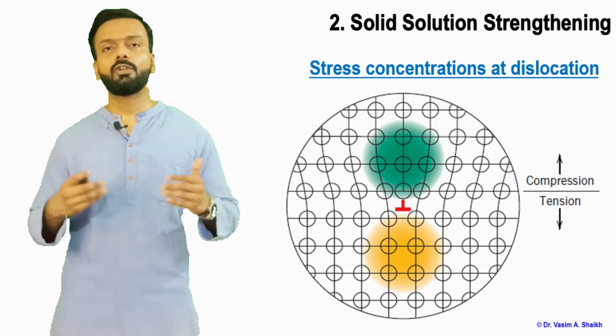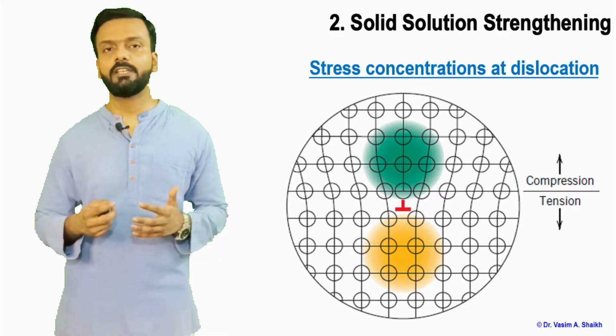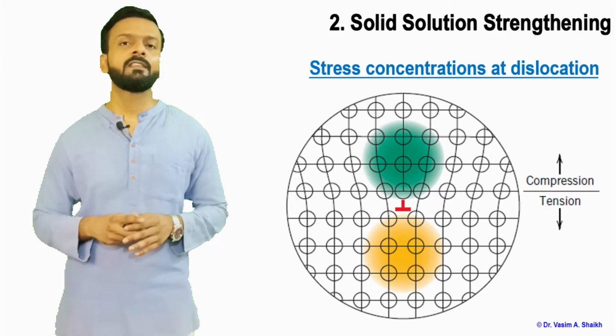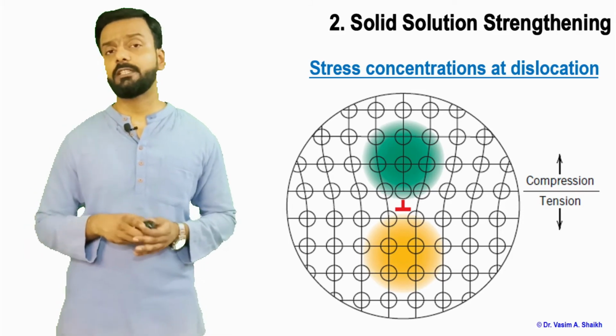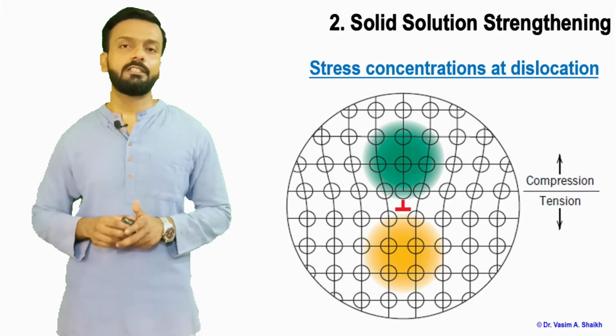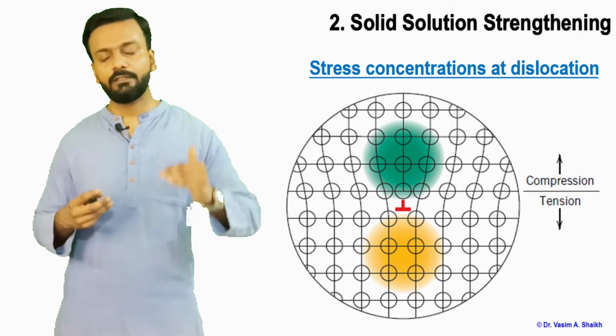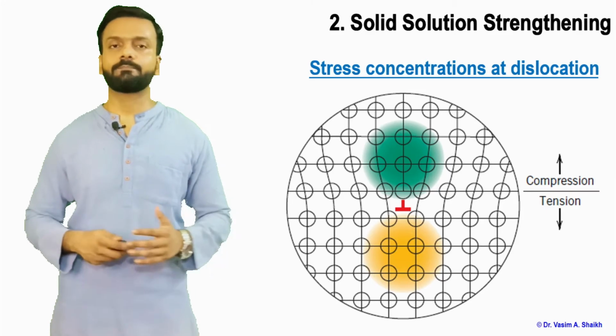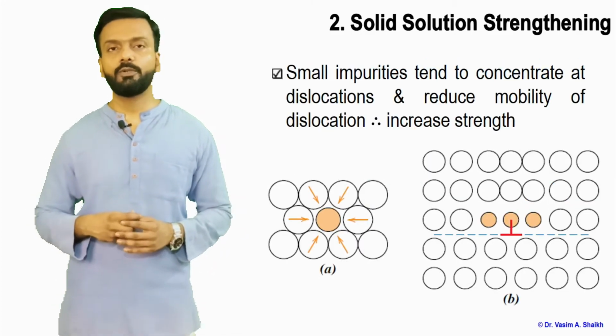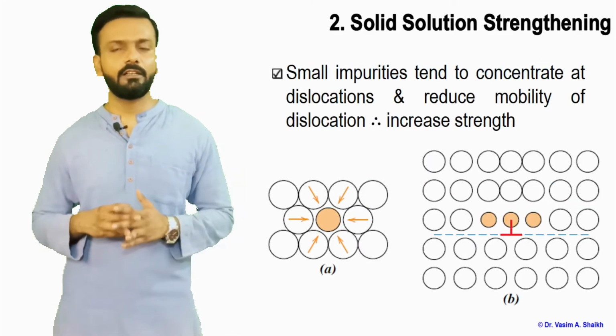On the top side, the green part, whenever we have a dislocation and some atoms like impurity atoms concentrated there, compression stress will be there on the top, and the lower part will be in tension, and so on. So small impurity atoms tend to concentrate at the dislocation.